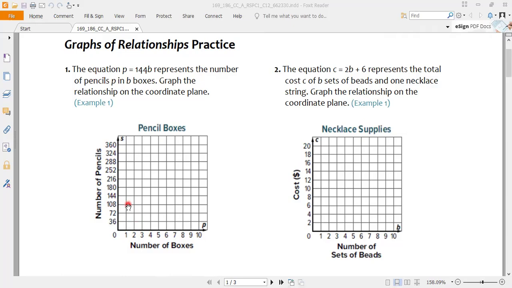So we will discuss it and we will make a table. We need a table to make the graph for the given equation. So we are gonna use this one, p equal to 144b. This equation will help us to make a table, and with the help of the table we can make the graph. Okay, so represent the number of pencils p in b boxes. So it means b stands for the boxes and p stands for the pencils. Okay, graph the relationship on the coordinate plane.